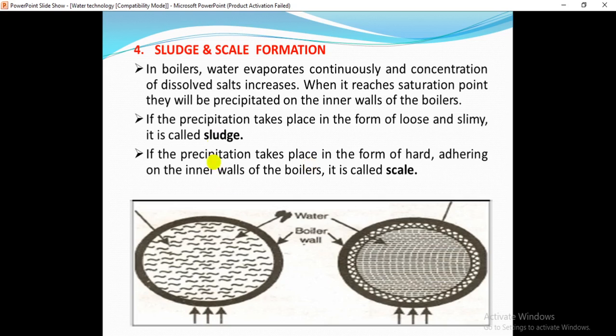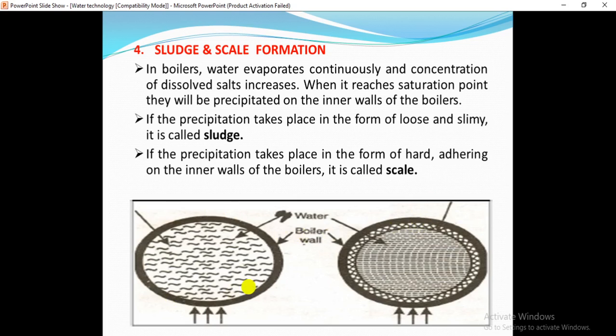If the precipitation takes place in the form of loose and slimy, it is called sludge. If the precipitation takes place in the form of hard adhering deposits on the inner walls of the boilers, it is called scale. Loose and slimy is known as sludge; hard adhering to the inner wall is known as scale.